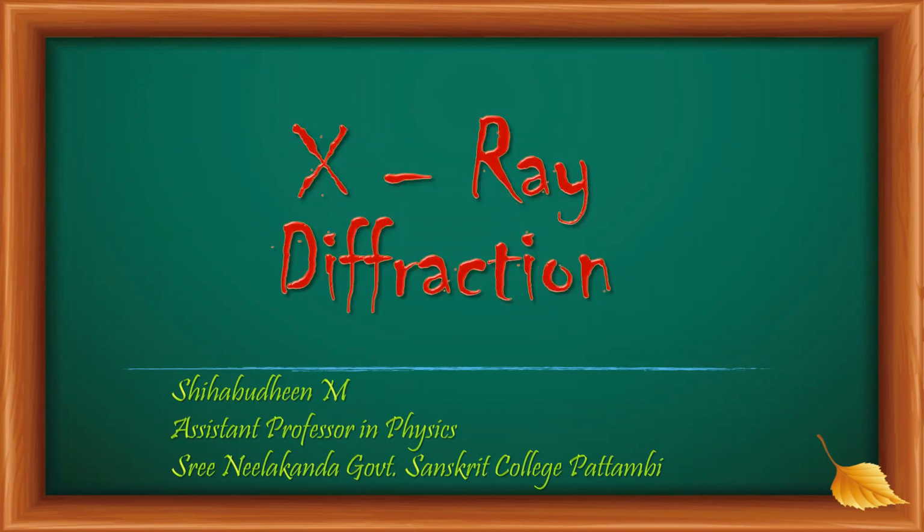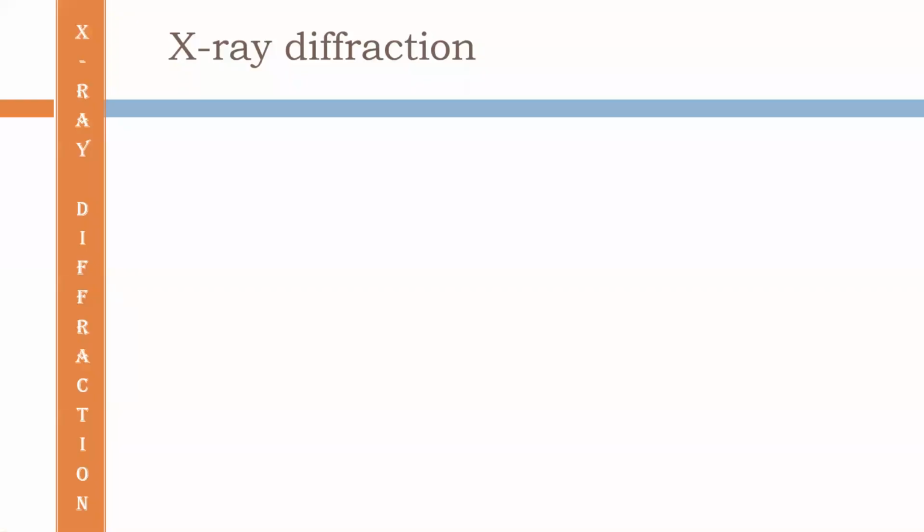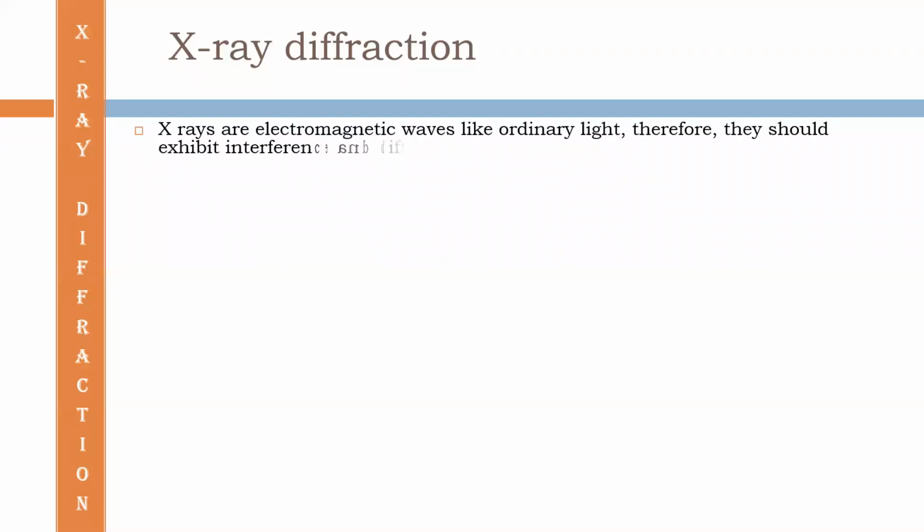Now we're dealing with the topic X-ray diffraction. X-ray is an electromagnetic wave. It can be diffracted or interfere as ordinary light.